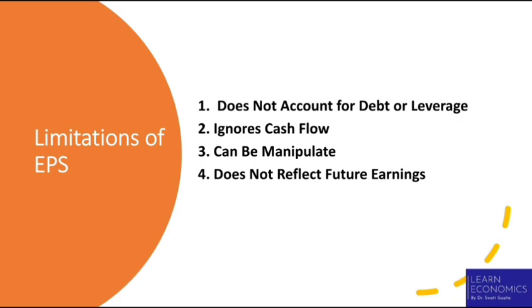Fourth, doesn't reflect future earnings. EPS is based on past performance and does not account for a company's future earning potential. A company with a stable or growing EPS might face future challenges which are not reflected in the current EPS figure.